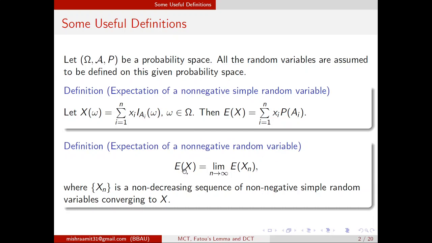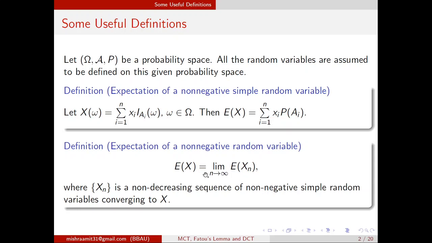If there is a non-negative random variable X, then there exists a non-decreasing sequence X_n of non-negative simple random variables converging to X. Then we can define the expected value of X as the limit, as n goes to infinity, of the expected value of X_n. The X_n's are non-negative simple random variables and their expectations are well defined in the above definition, so we can find the limit.